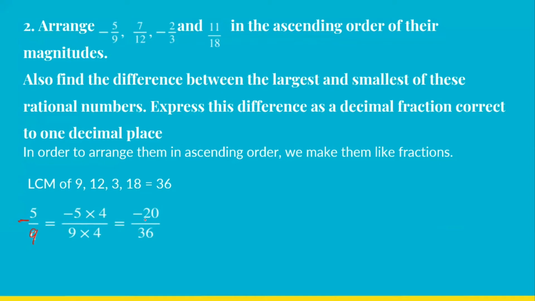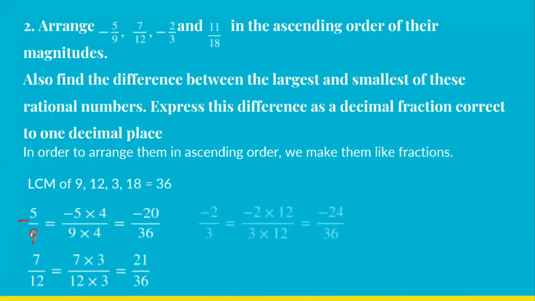Same thing we will do for 7 by 12. Now 7 by 12, 12 into what? 12 into 3 gives 36. 7 3s are 21. So 7 by 12 can be written as 21 by 36. The next is minus 2 by 3. 3 into 12 is 36. So minus 2 multiplied by 12 is minus 24 by 36.